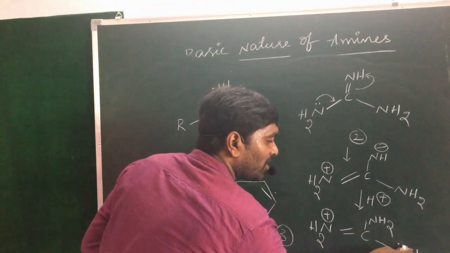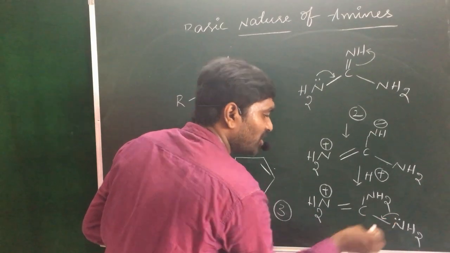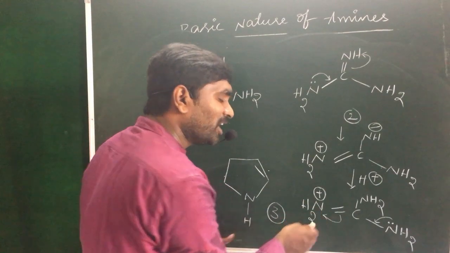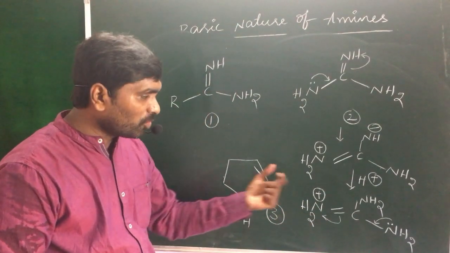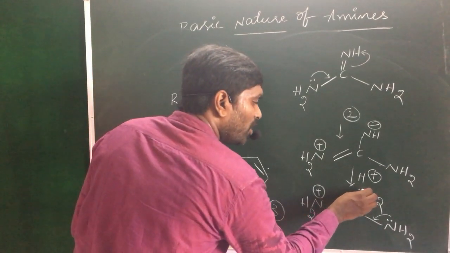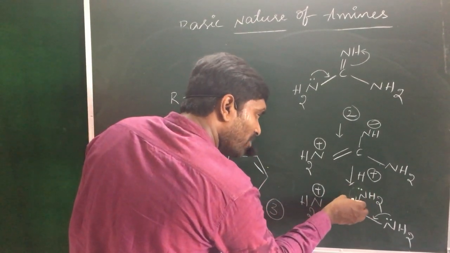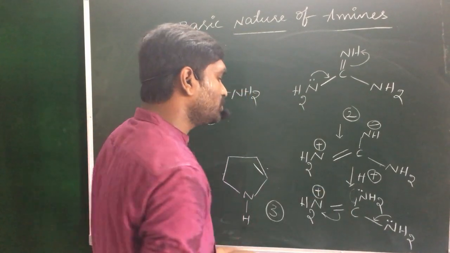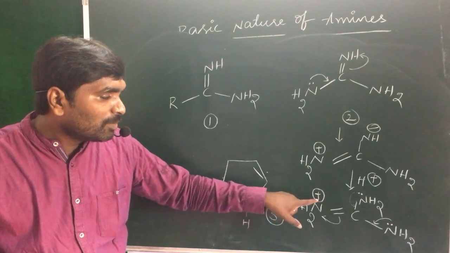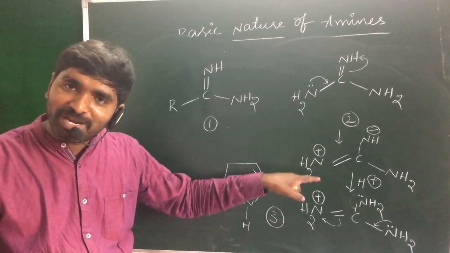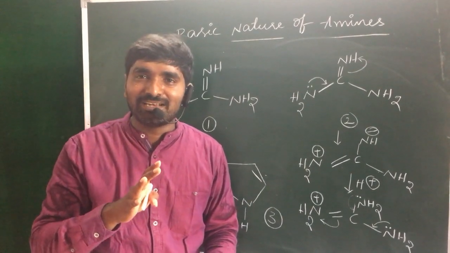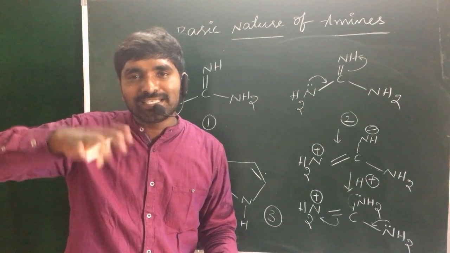The non-bonding electrons present on this nitrogen may form a double bond, so the double bond shifts towards nitrogen and this nitrogen becomes neutral. Second, the non-bonding electrons present on this nitrogen may form a double bond shifted towards nitrogen, so automatically this nitrogen becomes neutral. So the formed positively charged cation present on nitrogen is stabilized by the three resonating structures. In general, as resonance increases, the basic character decreases.